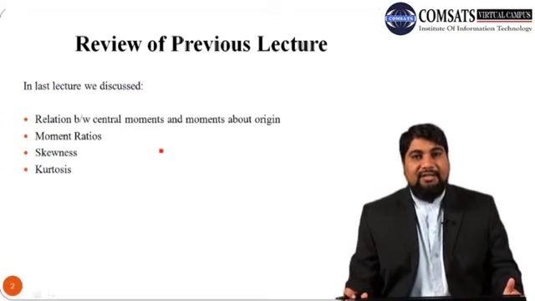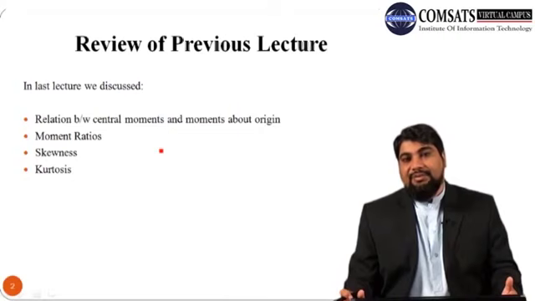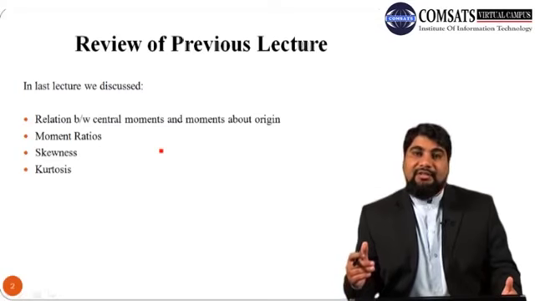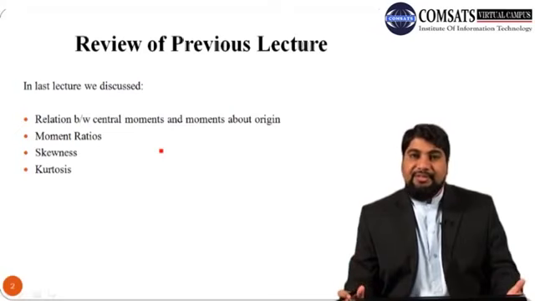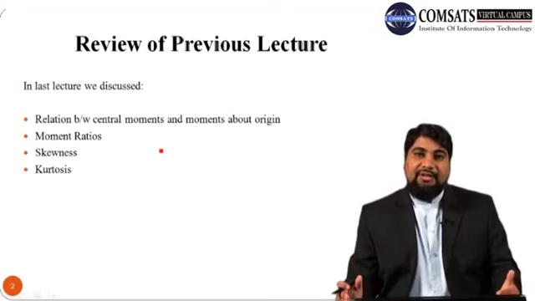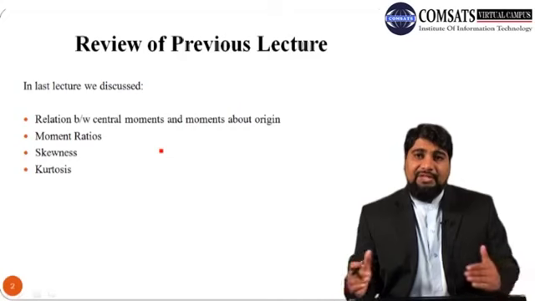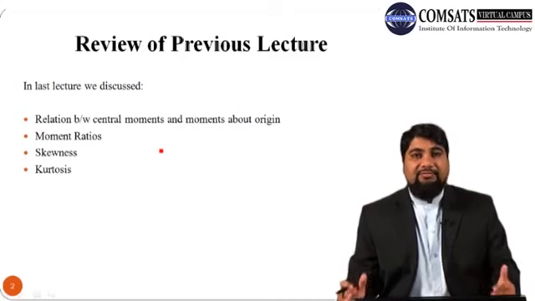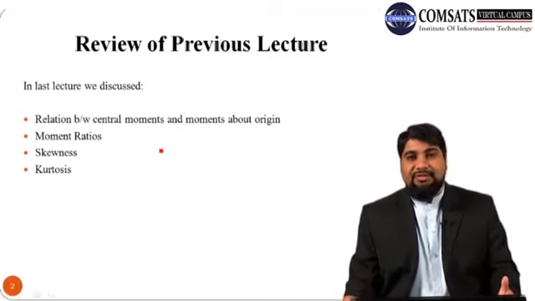So it is called leptokurtic. And if the value of kurtosis is less than 3, then it means the peak of the curve under study is lower than the normal curve. So it is called platykurtic. So if it is 3, then it means it is matching with the normal curve peak. So it is called mesokurtic.